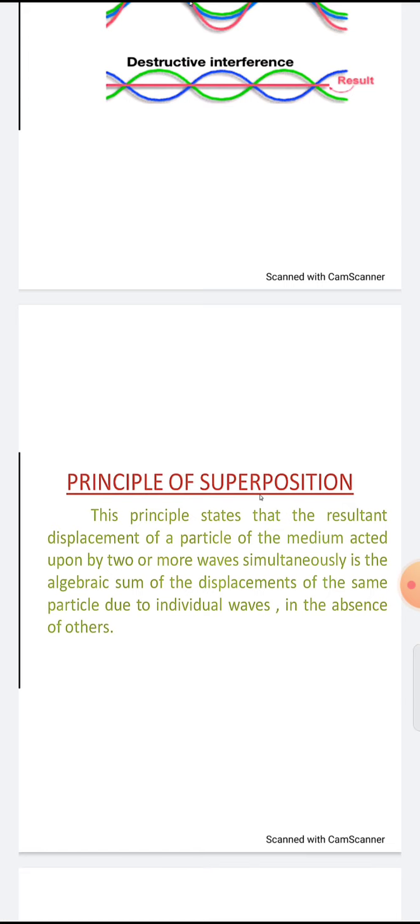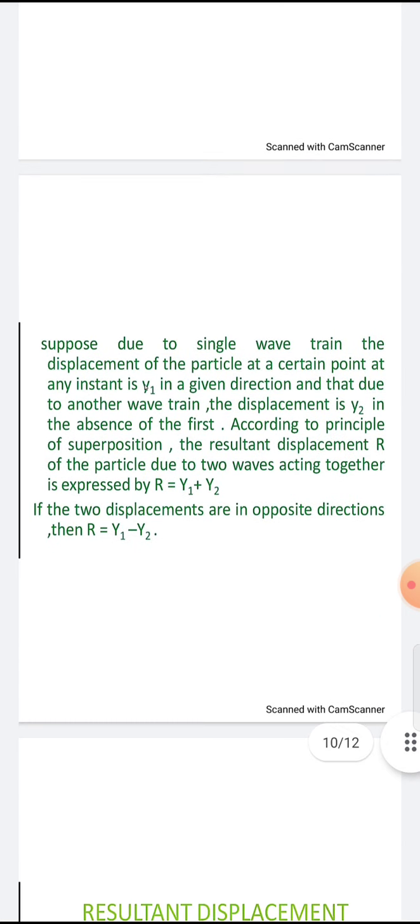The displacement due to the two waves is the algebraic sum of the individual displacements each wave would produce on the same particle in the absence of the others. Okay, this is called the principle of superposition.